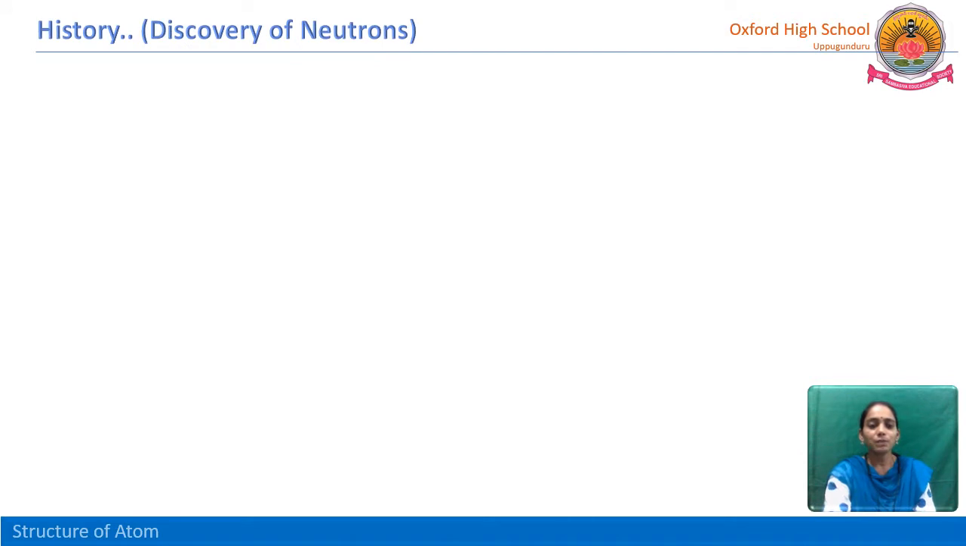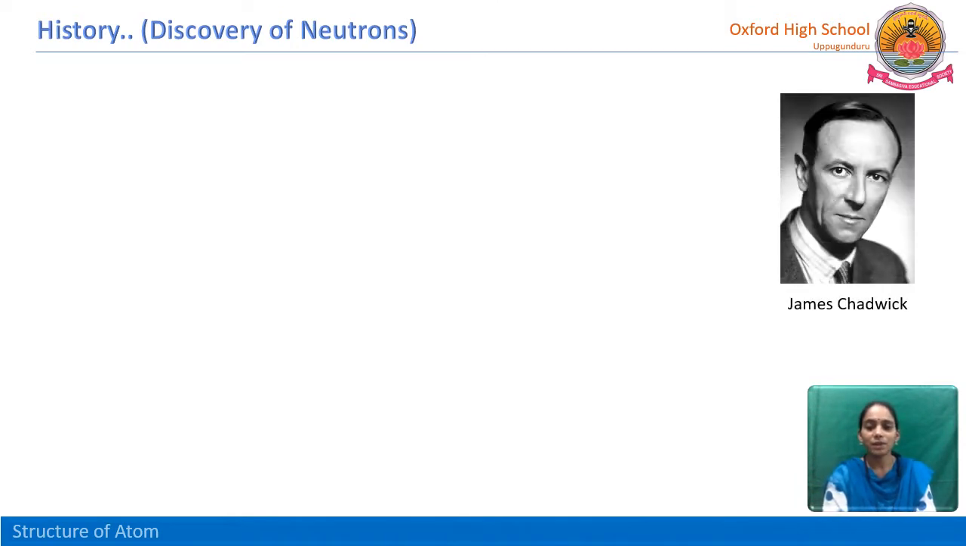In previous class we have studied about the atom, how it is discovered, and the subatomic particles, electrons and protons, how they were discovered. In today's class we will discuss about the discovery of neutrons. Neutrons were discovered by James Chadwick, a famous scientist who got the Nobel Prize.